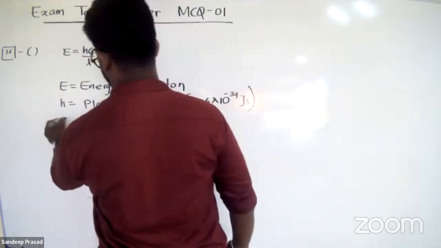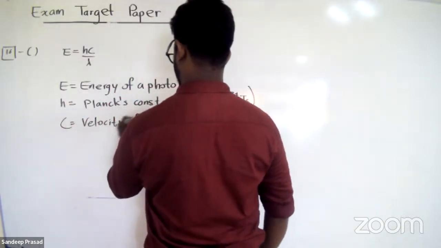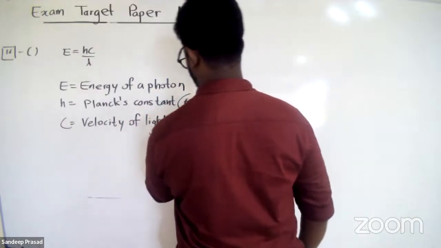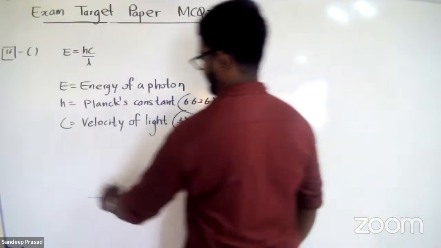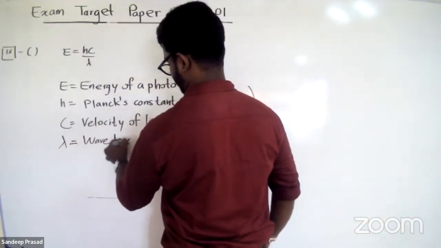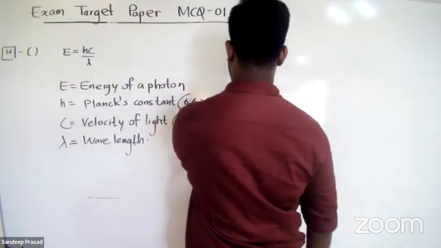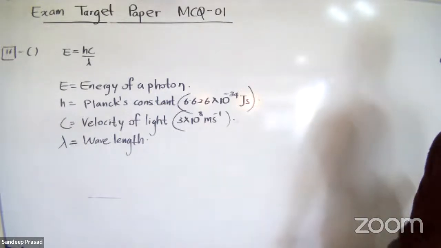And c means velocity of light, 3 times 10 to the power 8 meters per second. And the next one is lambda, the wavelength. So this is the energy equation, E equals hc over lambda.